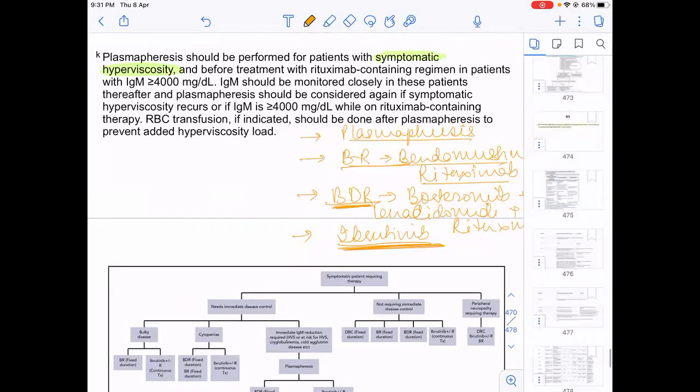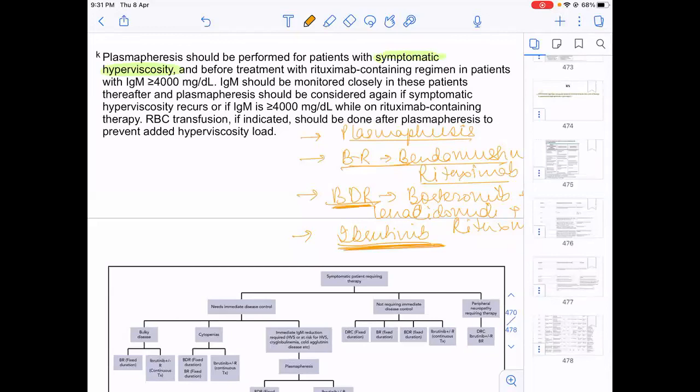Any questions? Any questions in low-grade lymphomas, T-cell lymphomas, Hodgkin's, NHLs, anything? If no, I've completed the topic of lymphomas in the Harrison-based class.